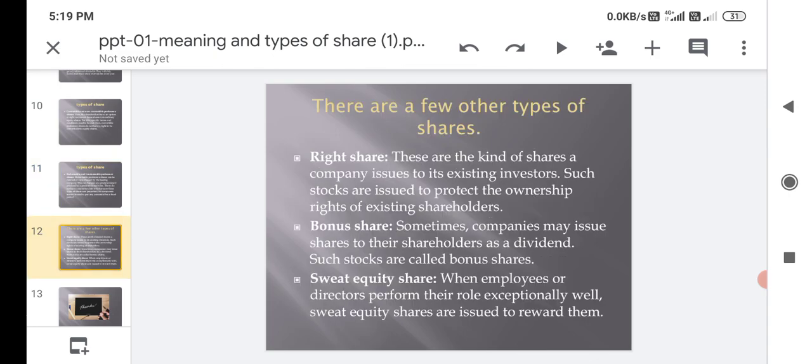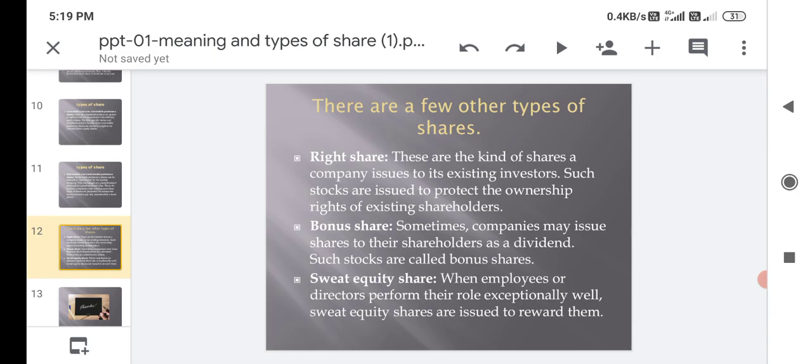There are a few other types of shares. Right shares. These are the kinds of shares a company issues to its existing investors. Such stocks are issued to protect the ownership rights of existing shareholders. Bonus shares. Sometimes a company may issue shares to its shareholders as a dividend. Such stocks are called bonus shares.